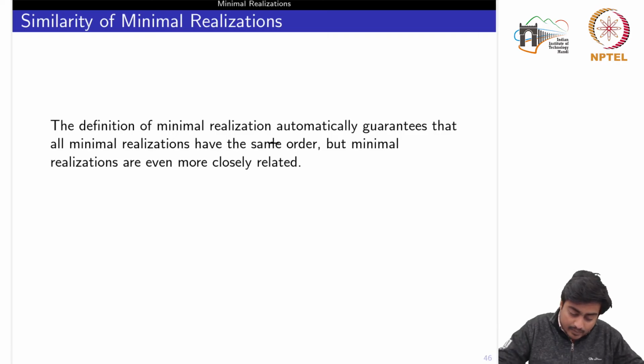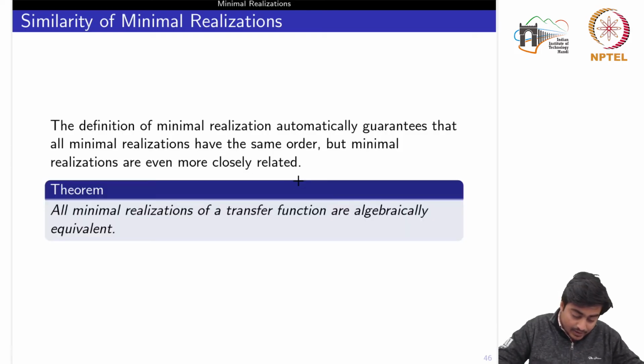The definition of minimal realization automatically guarantees that all minimal realizations have the same order, right? But minimal realizations are even more closely related, in the sense that all minimal realizations of a transfer function are algebraically equivalent. This you can achieve by using some similarity transformation matrix, where the other realization would have the same dimension, but the matrices might be different.